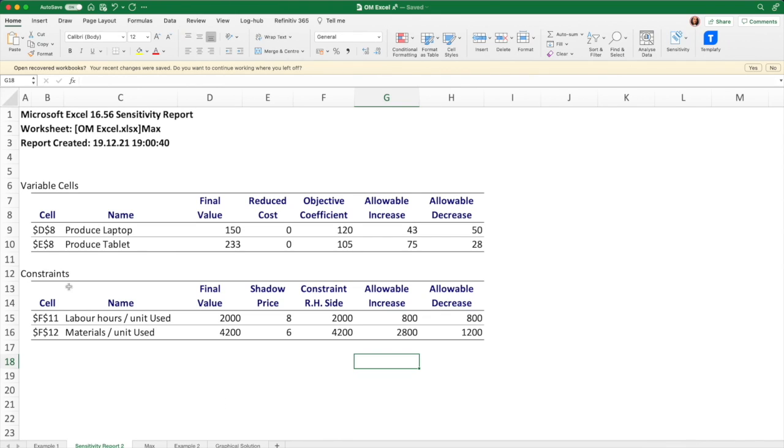The second part of the sensitivity report deals with the constraints. The final value shows the actual used labor hours and materials. The constraints right-hand side shows the available capacities. In this case, the capacity is completely used and there is no slack between both values. Each constraint has a corresponding shadow price. It shows how much the value of the objective function, in Peach Inc.'s case, the profit, would increase if the available capacity constraint would increase by 1. The shadow prices are feasible for the allowed constraints increase and decrease.